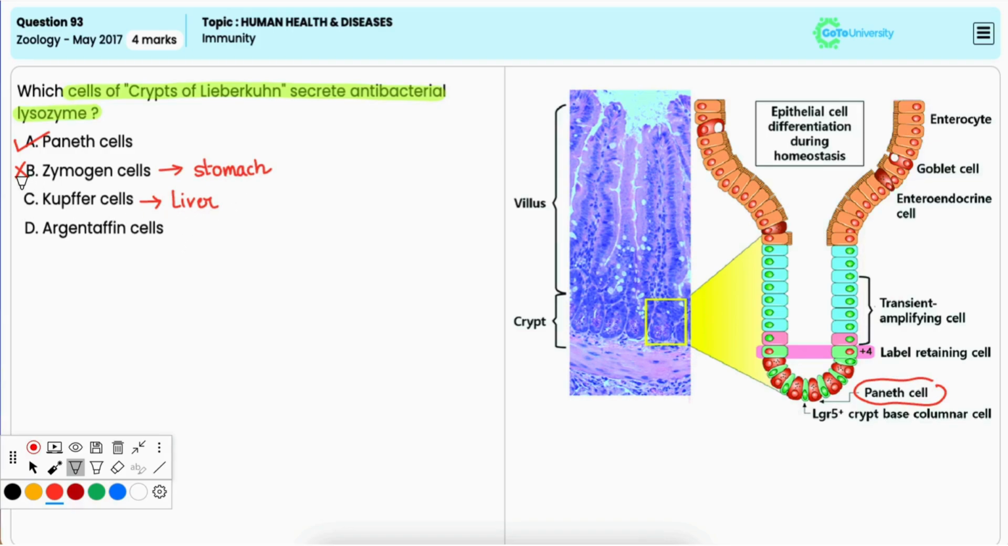Hence, it is incorrect. Option D, argentaffin cells. Now, this is also incorrect because these cells, which are definitely present in the crypts of Lieberkühn, secrete hormones like serotonin and other regulatory peptides, but not lysozyme.